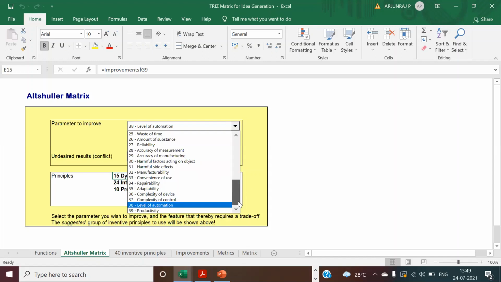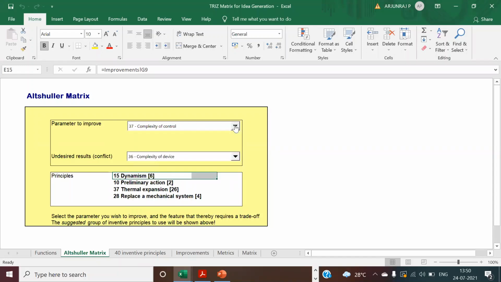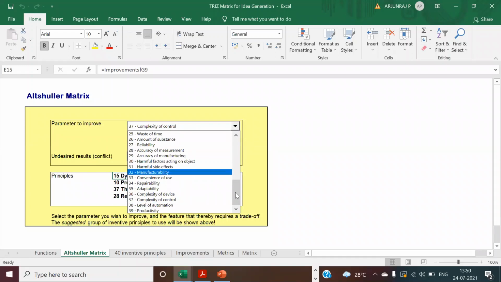What can be the other? Even the complexity of control can be an example with automation. Sometimes when you're going for automation, even the controlling may be difficult. For example, if the output is 40 micron, measuring that 40 micron by automation may be difficult at the initial stage. How are you measuring the 40 micron? Do you have any manual methods, or is it going to be automation for you?